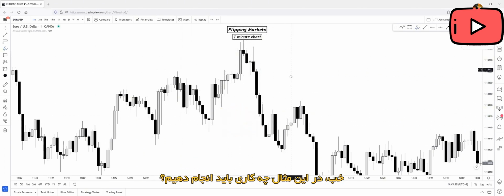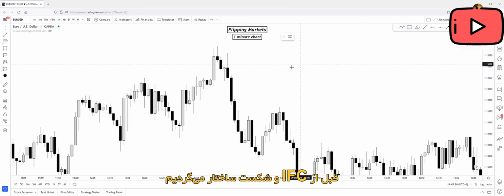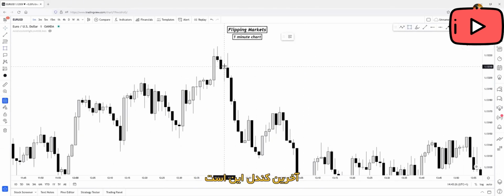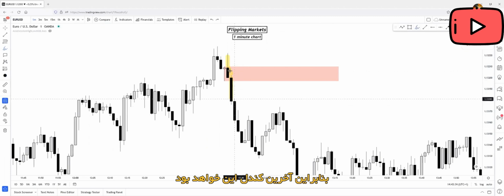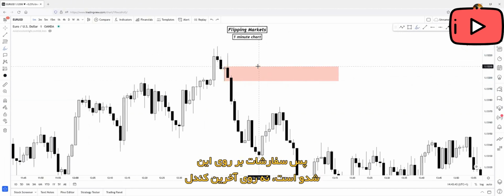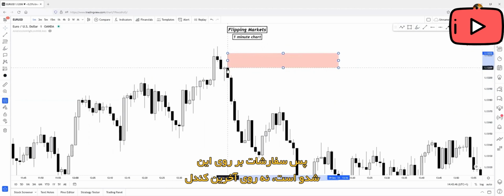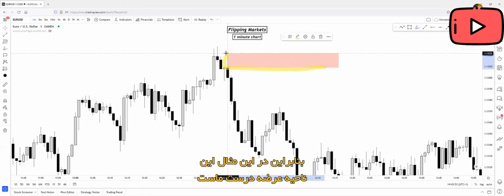Okay, what should we do in this case? Normally, we will look for the less recent candle before the inefficient push and the break of structure, and the less recent candle will be this one, because this candle is inefficient, this candle is inefficient, and this is inefficient. So the less recent candle will be this. But in this case, this candle has already been mitigated by the following candle's wick. So the orders are sitting on this wick and not on this candle, because this candle has already been mitigated. So in this case, this will be our right supply zone.